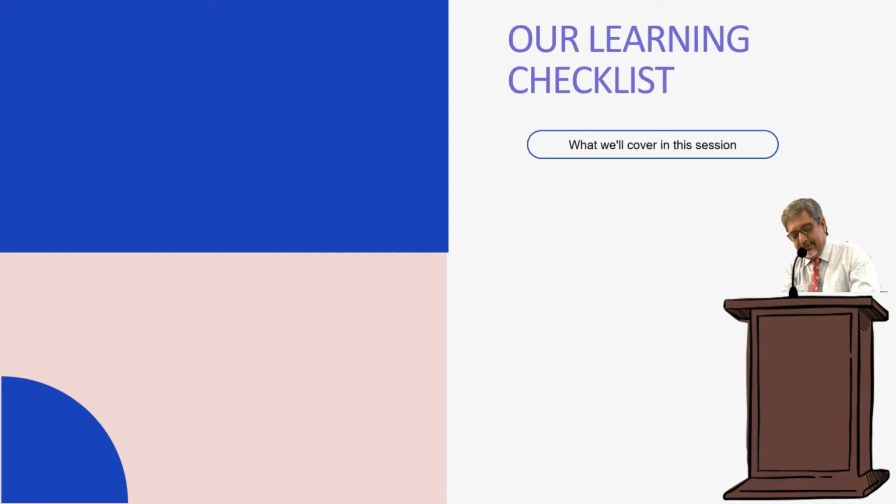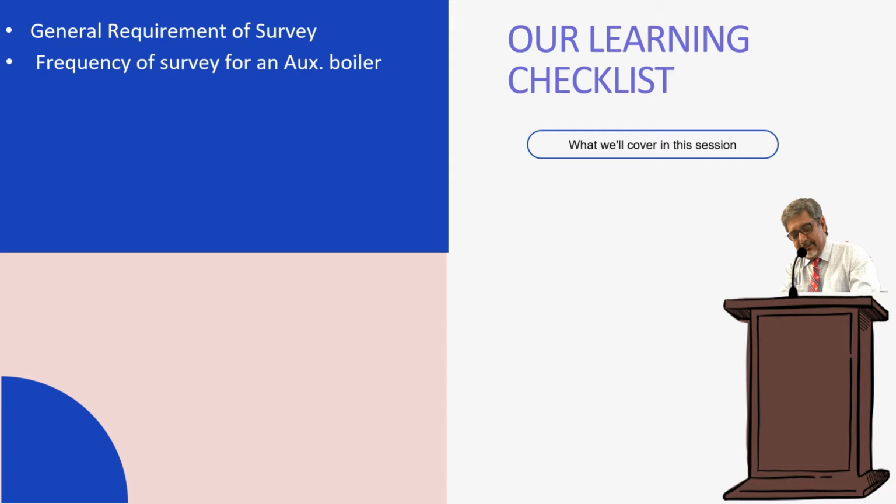Our learning checklist. What we will cover in this session. General requirement of survey. Frequency of survey for an auxiliary boiler. Planning for boiler survey.